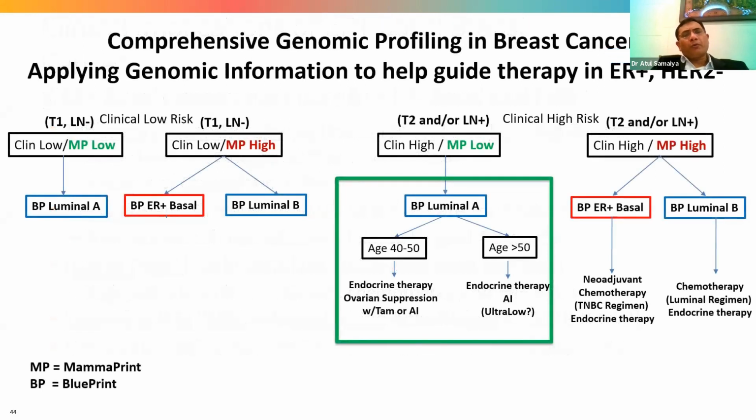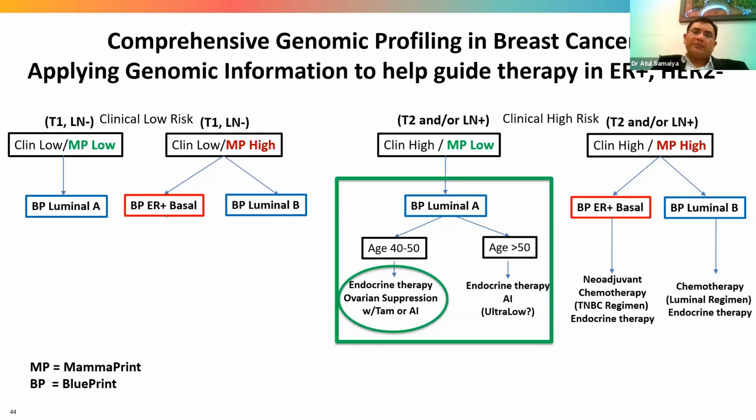So the comprehensive genomic profiling of breast cancer: clinically low, MammaPrint low, they are the luminal A type. Clinically low, MammaPrint high, they can be the basal type, ER positive basal type, or the luminal B type. Similarly, T2 and clinically high risk patients, clinically high but MammaPrint low, can be less than 50 years or more than 50 years. Less than 50 years, endocrine therapy plus ovarian suppression; more than 50 years, endocrine therapy alone.